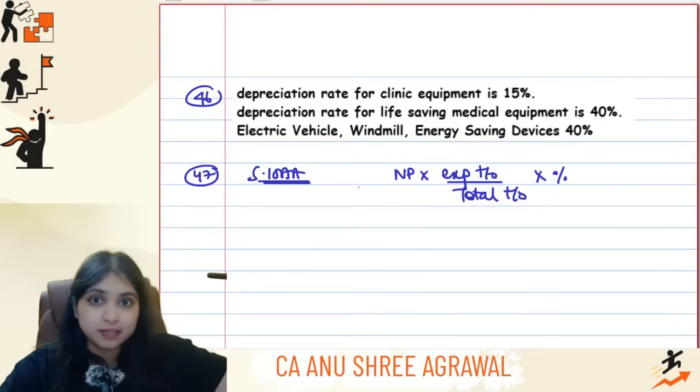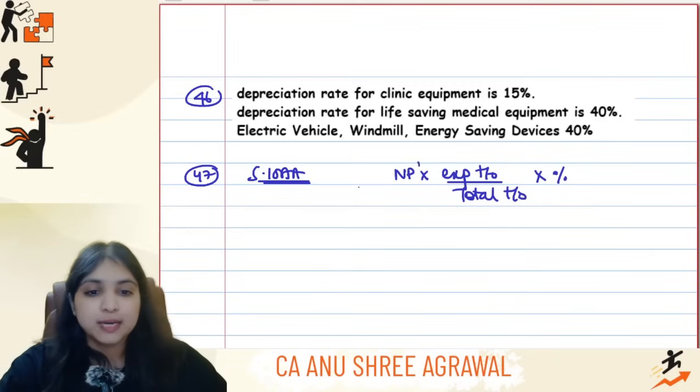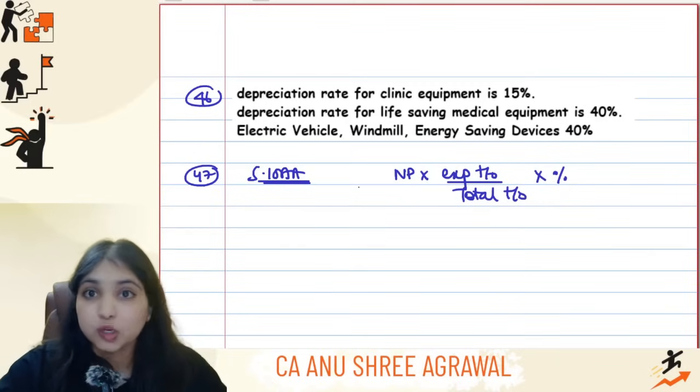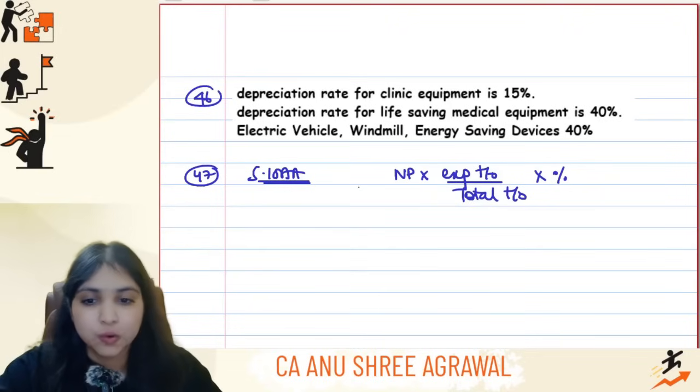First 5 years 100%, next 5 years 50%, next 5 years also 50%. So net profit into export turnover by total turnover into percentage, that will be your 10AA tax holiday. Of course, only if a SEZ unit has opted out of 115BAA. Okay, and then comes my last few points.